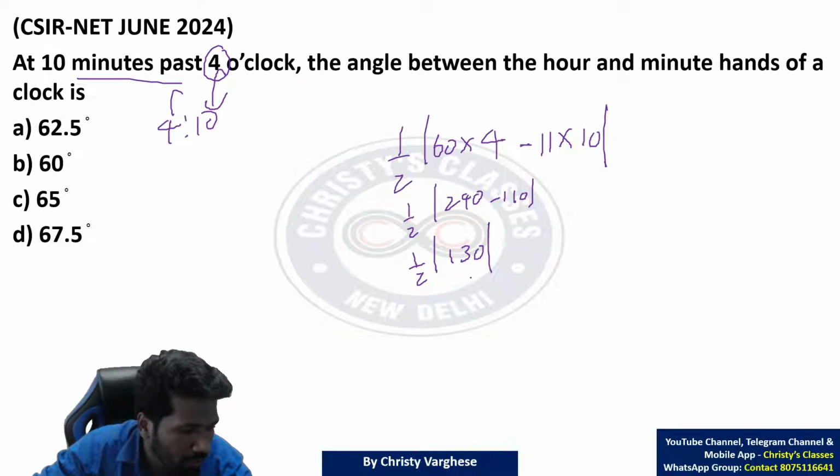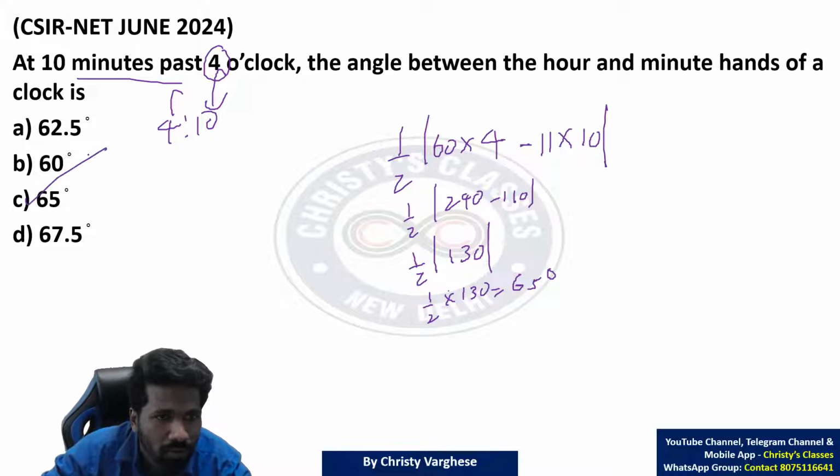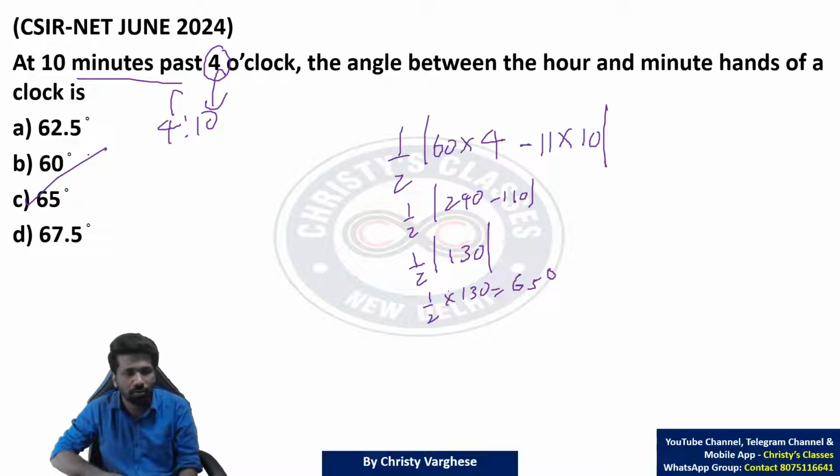Modulus means if it is a negative number, you have to take its negative to make it positive. If it is positive, just take it as such. So half into 130, that is 65 degrees. Super easy, straightforward question. This is the 4th time CSIR is asking the same type of question straightforwardly.